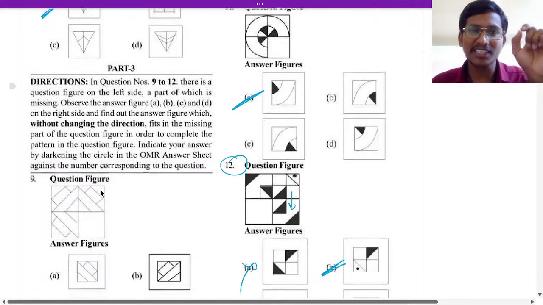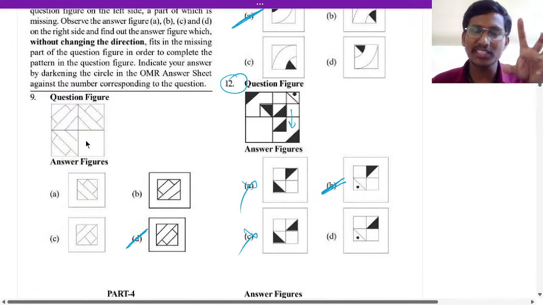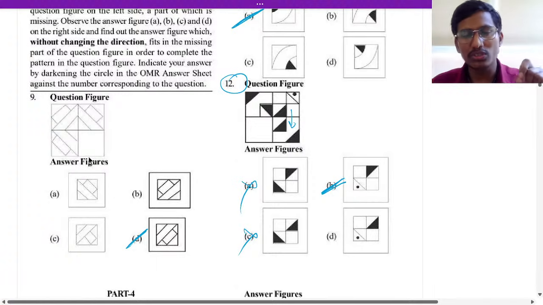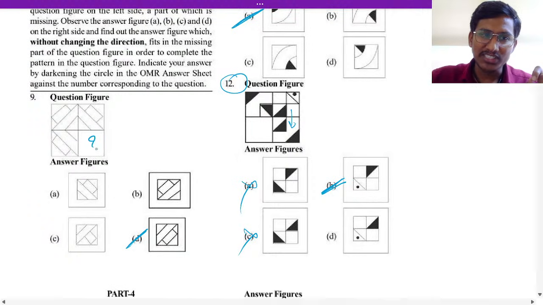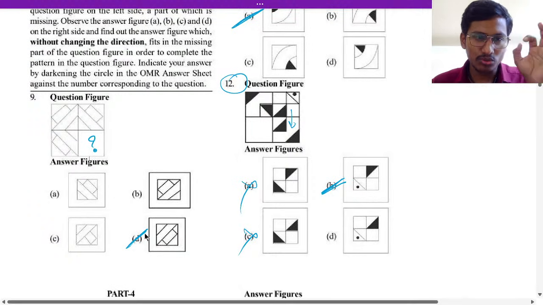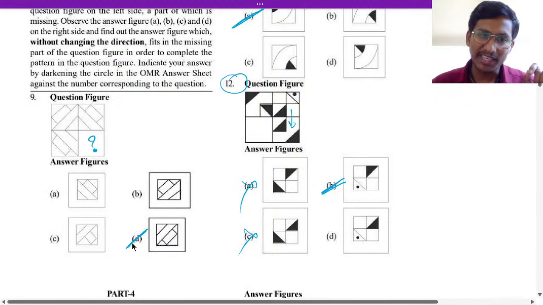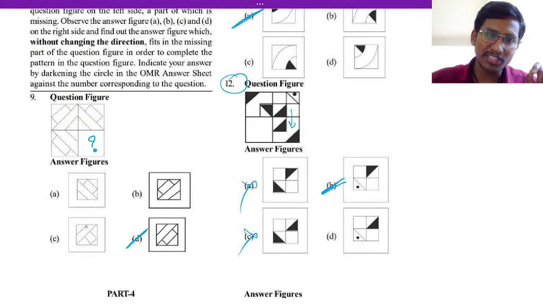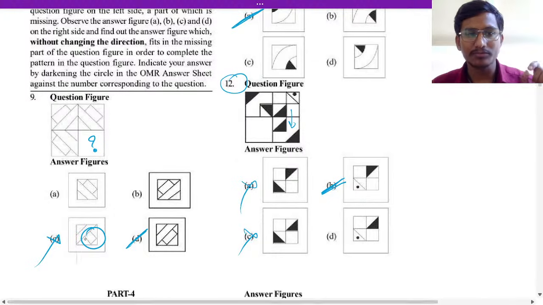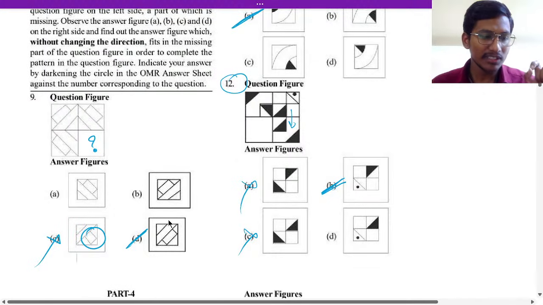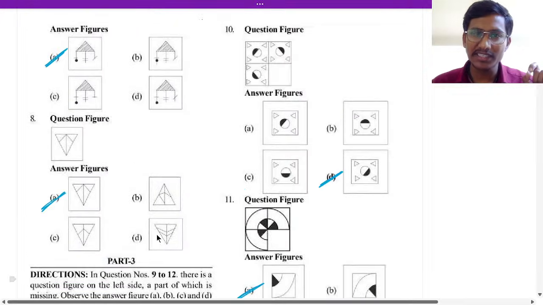Next, part 3 is the 9th question. Here we have to complete the figure, find the missing part. So D is the answer for 9th. Here C, don't be confused with C, that triangle is not proper. So D is the answer for the 9th one. Okay, next tell me the 10th answer.